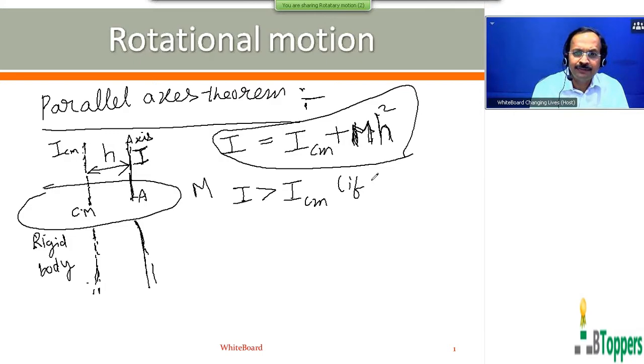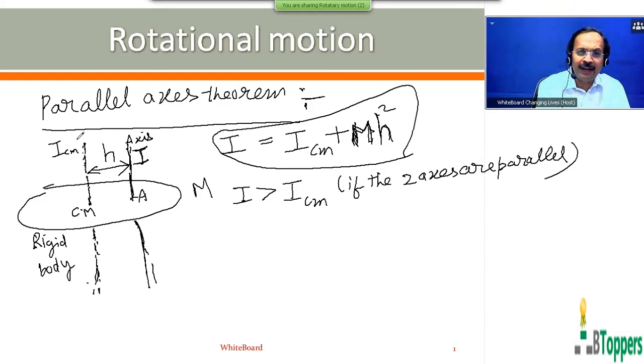is always greater than its moment of inertia about the axis passing through its center of mass, if the two axes are parallel to each other.